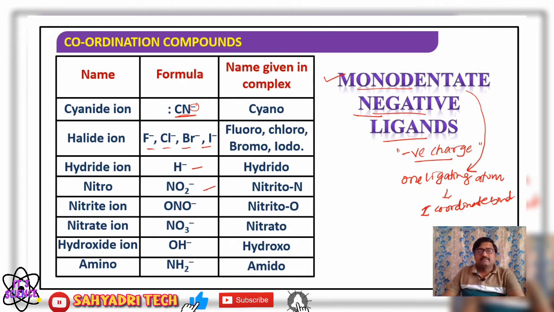Though they have two ligating groups, only one bond is formed at a time, therefore it is considered a monodentate ligand. In case of NO2 minus, say N double bond O, O minus. Nitrogen carries a lone pair of electrons, and oxygen also carries a negative charge, which means there are two donor atoms, two ligating atoms. But it makes a bond with either nitrogen or oxygen, not both ligating atoms involved in bond formation at a time.